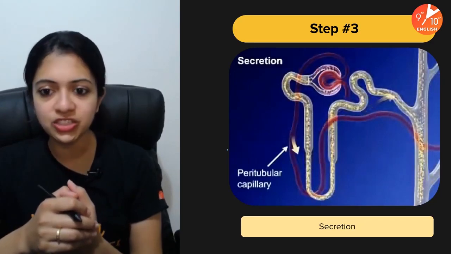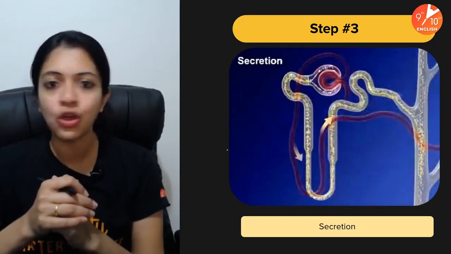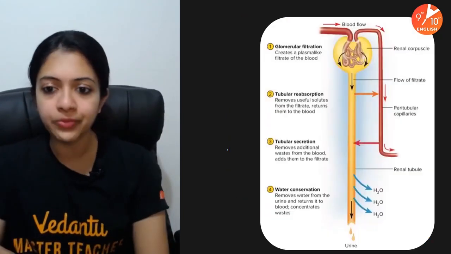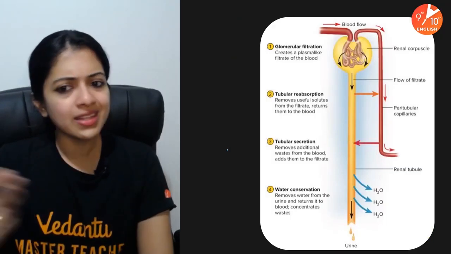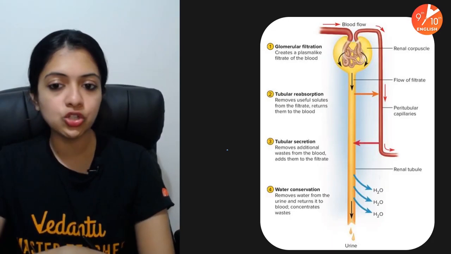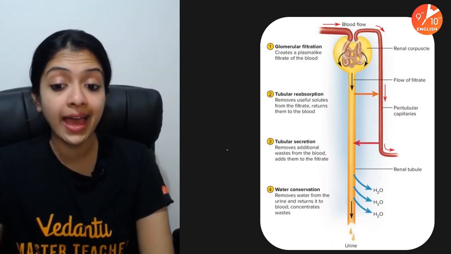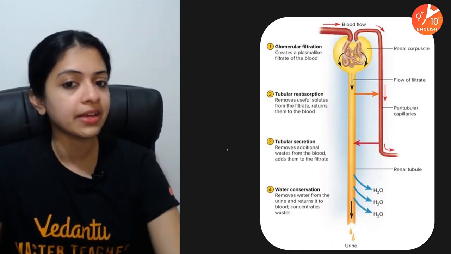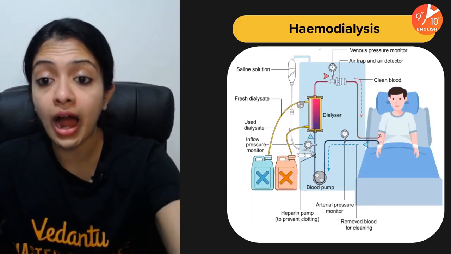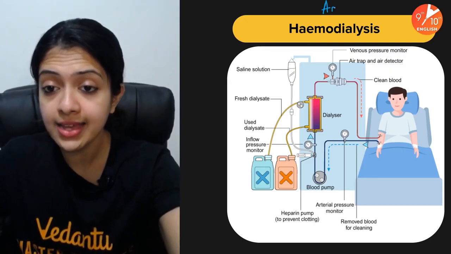Finally, it would be secretion, wherein there is a final round of cleanup your body does to eliminate any further additional wastes which need to go out with the urine. So this is a summary of the steps of urine formation: glomerular filtration, tubular reabsorption, tubular secretion, and ultimately water conservation.